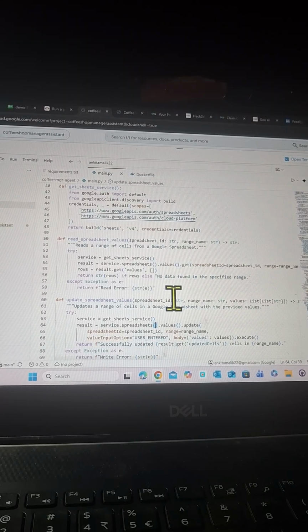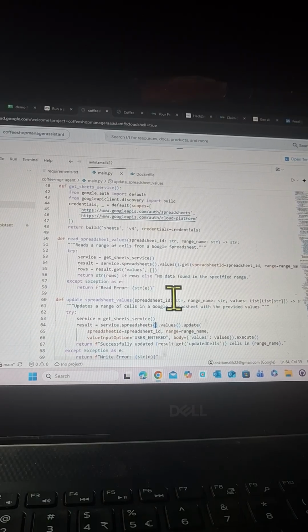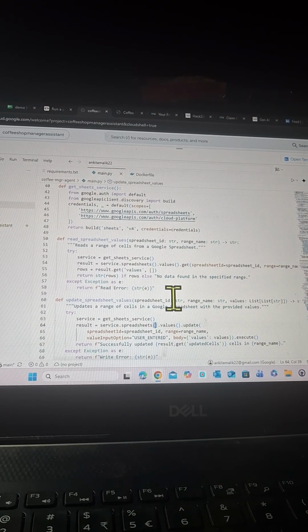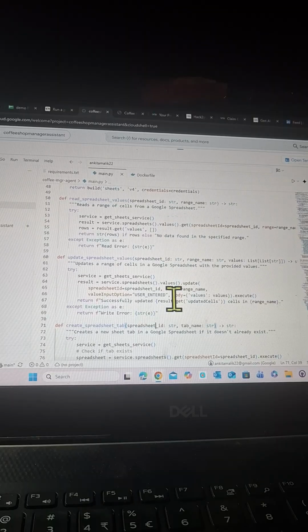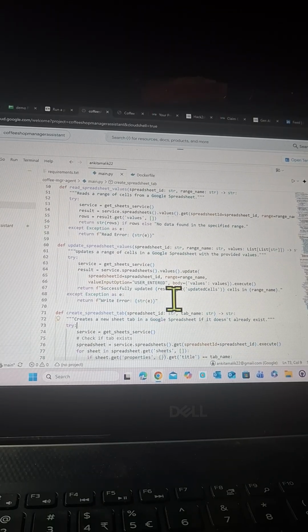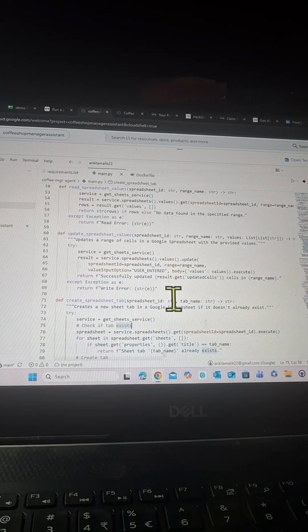Read the range of cells from the Google spreadsheet: try service, get sheet service, result equals service.spreadsheets().values().get with spreadsheet ID and range, rows from result.get values, return string rows if rows, else no data found in the specified range. Except exception.